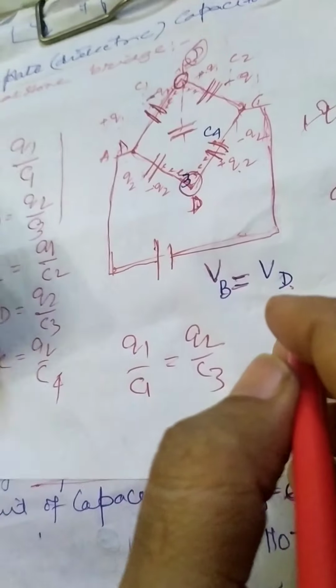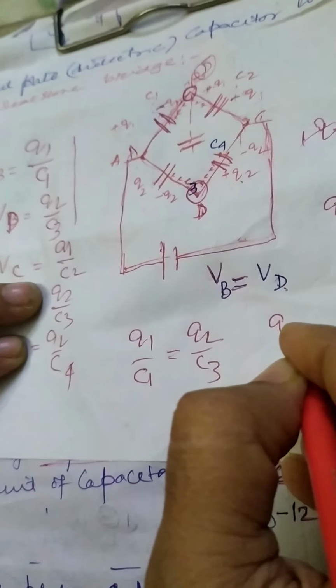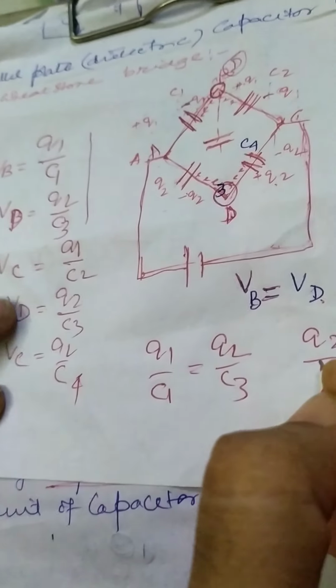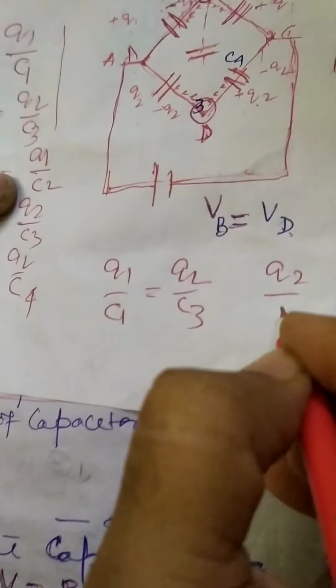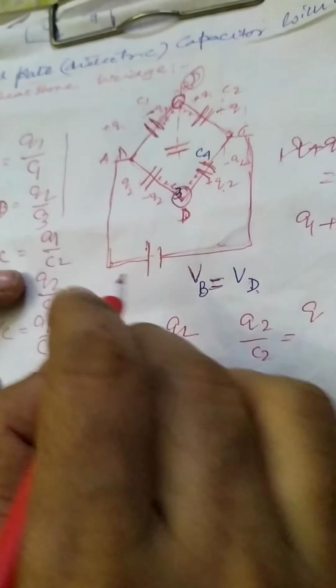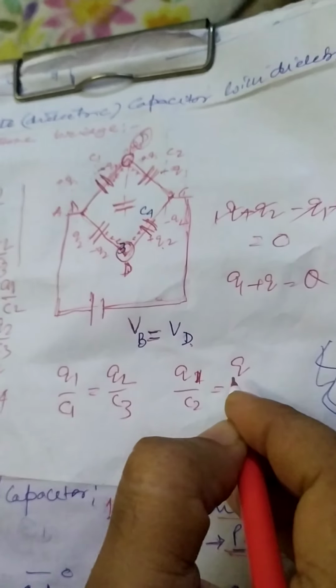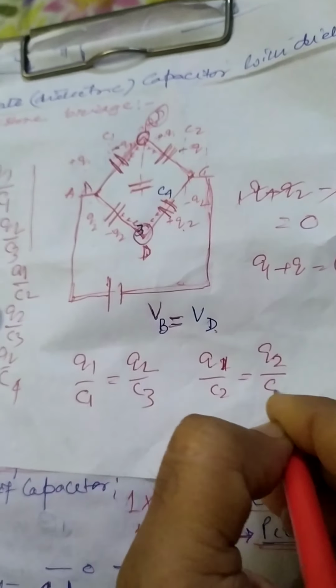In the similar way we can write for these ends also. So Q1 by C2 is equal to Q2 by C4.